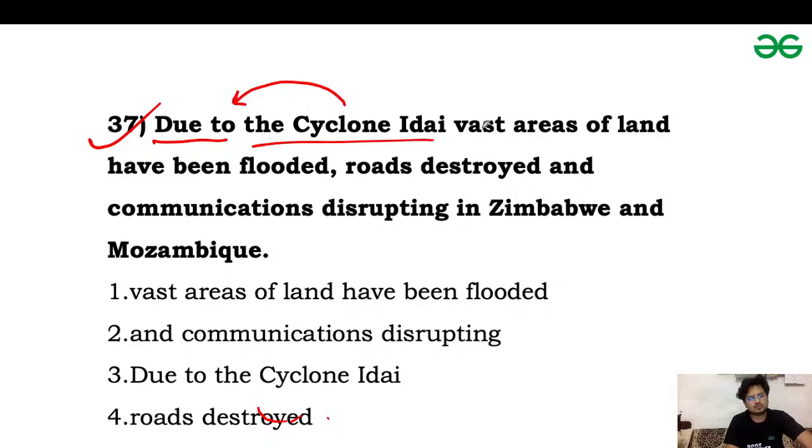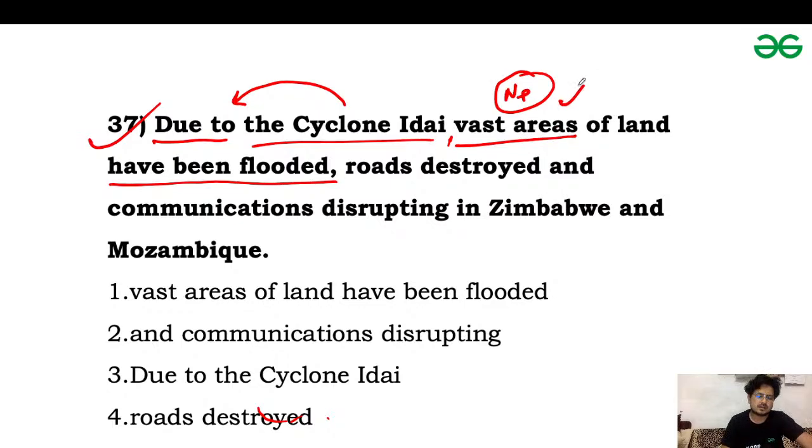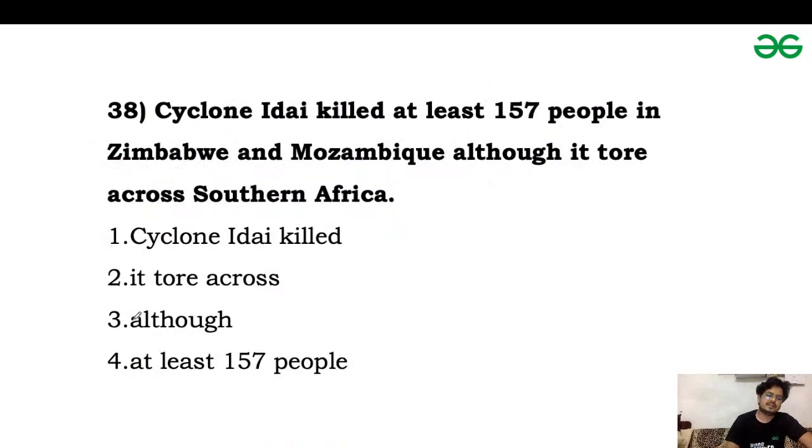Due to Cyclone Idai, vast areas is a noun and it is used in its plural form, of land have been. We have used have been flooded according to the vast areas. This is correct. We have used a plural verb according to the plural subject. No issues. Roads destroyed, third form of the verb, and communications disrupting is wrong. It should be disrupted, the third form of the verb, in Zimbabwe and Mozambique. So the error was in option number second.